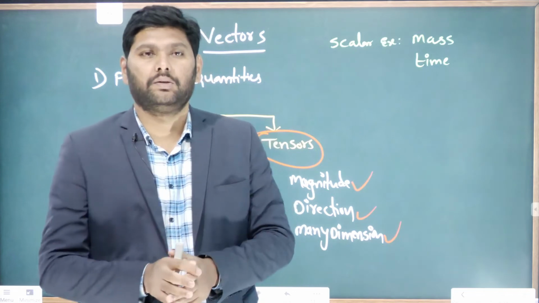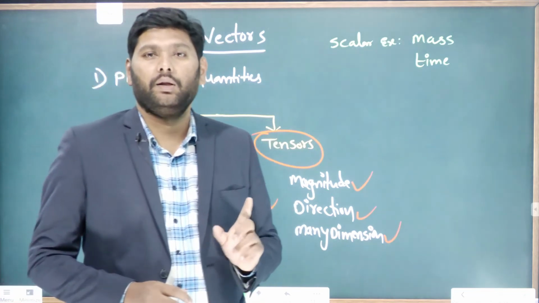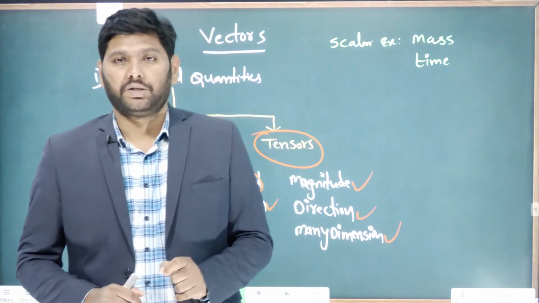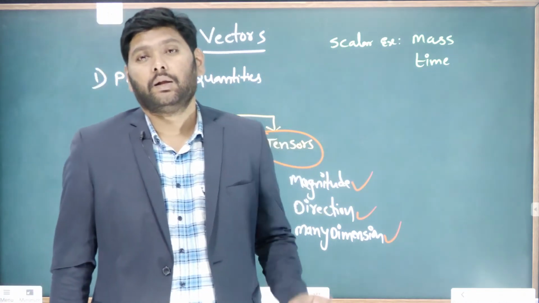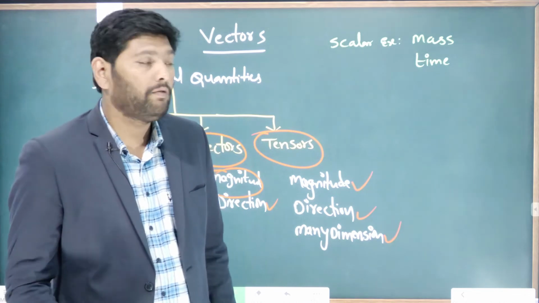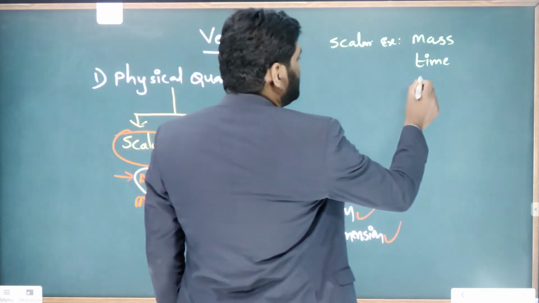It can't change. 1 second is 1 second only. It can't change by direction. So time is also a scalar quantity.